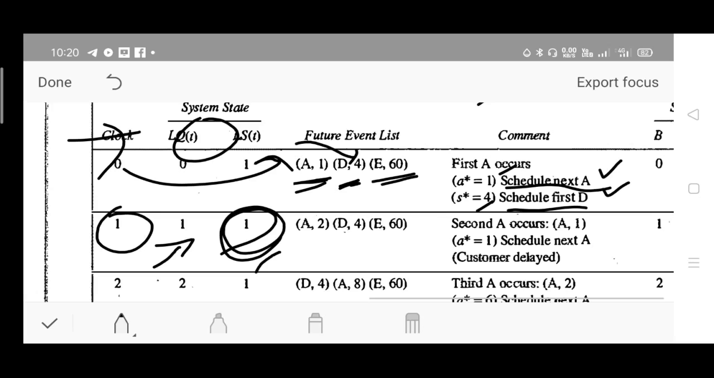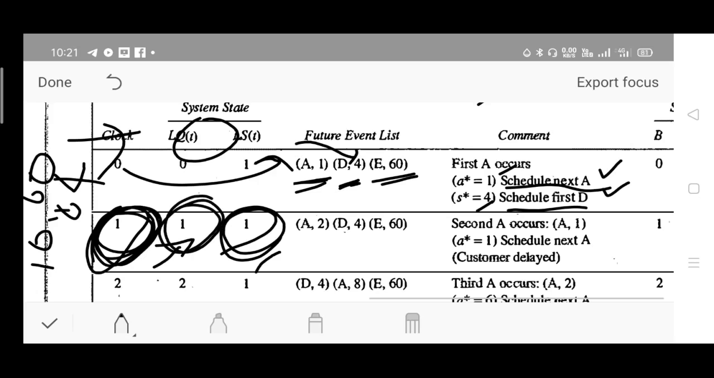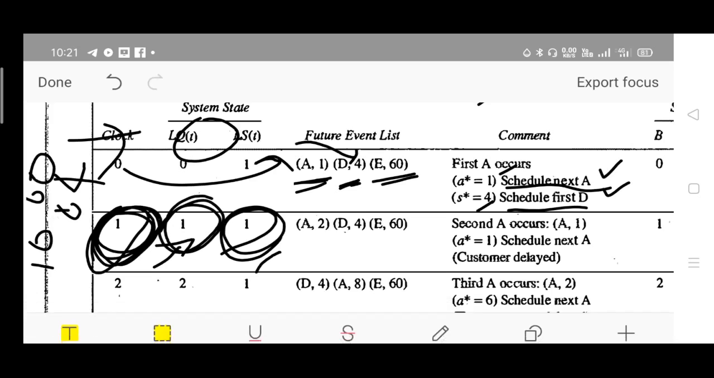Since the first customer arrived at 10 a.m. and will depart at what time? 10:04 a.m. The second customer came to the shop at what time? At 10:01 a.m. So what is the waiting duration for him? It will be 3 minutes of waiting for him, isn't it? So the length of the queue, LQ, will become 1. The customer has to wait, right?